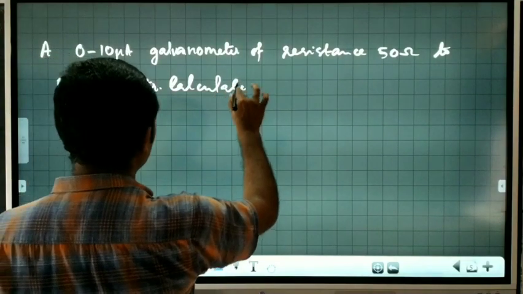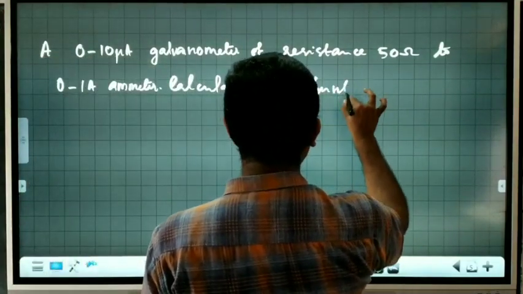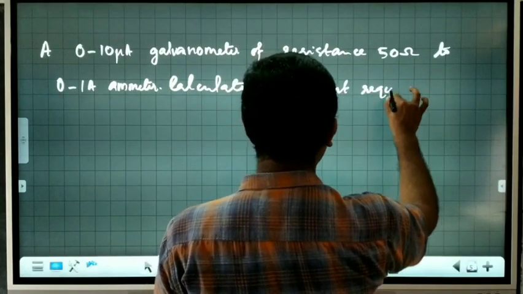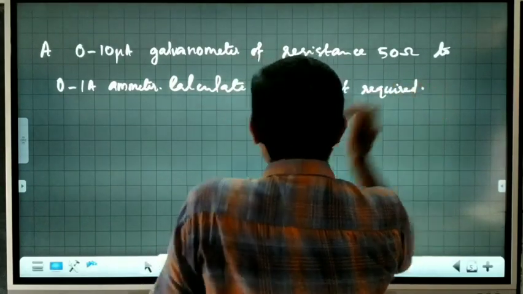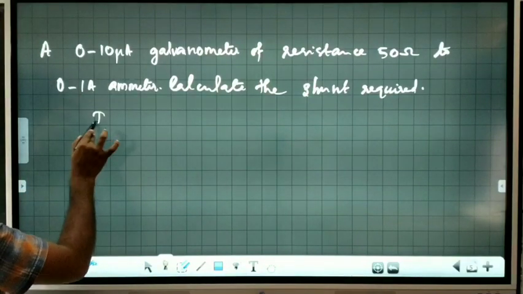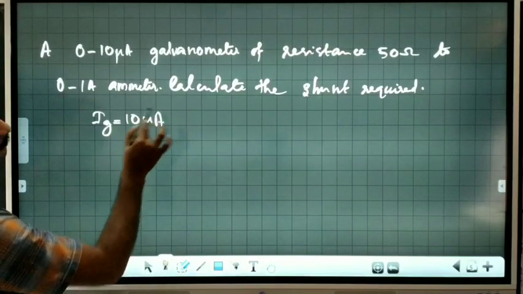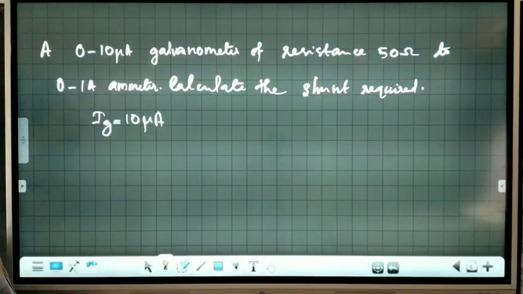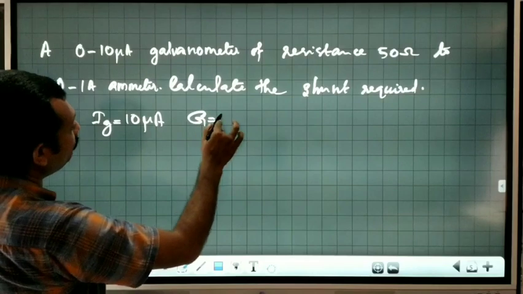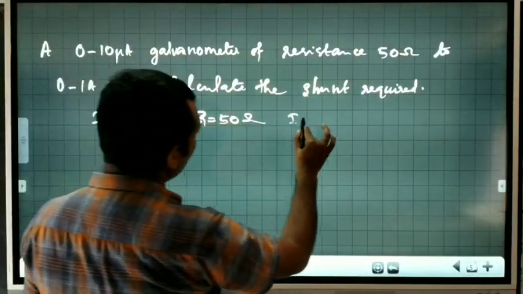Calculate the shunt required. Calculate the shunt required. This is a question. What is given? Ig is equal to 10 microampere. G is equal to 50 ohm. I is equal to 1 ampere.